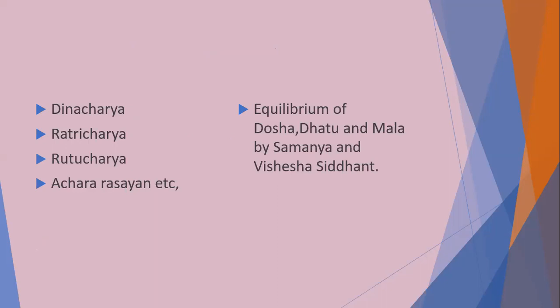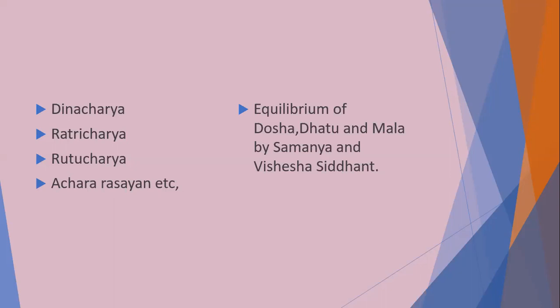The first one is Swasthasya Swastha Rakshana. For this, we have to follow the codes or methods described in the Samhita like Dinacharya, Ratricharya, Rutucharya, and Acharyasana. There are different types of Ahar Dravya, Aushadha Dravya, and different techniques which are used to maintain the health of a healthy person. That is Swastha Rakshana.